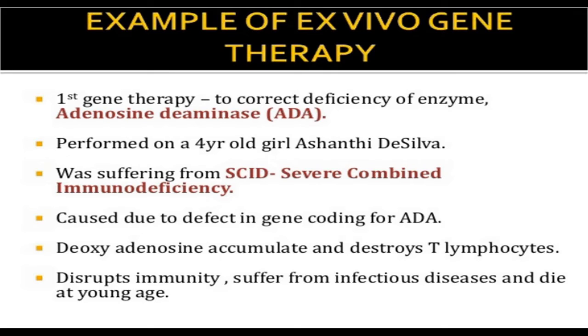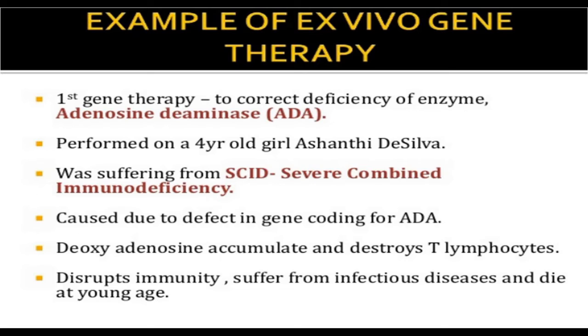the first gene therapy experiment which I just talked about, which was done for adenosine deaminase, the enzyme which was not being produced due to the defective ADA gene, and was corrected by introducing the therapeutic gene. It was performed on 4-year-old girl Shanti De Silva who was suffering from severe combined immunodeficiency disease, which is caused due to the defective gene coding for adenosine deaminase. Deoxyadenosine accumulates and destroys T lymphocytes.